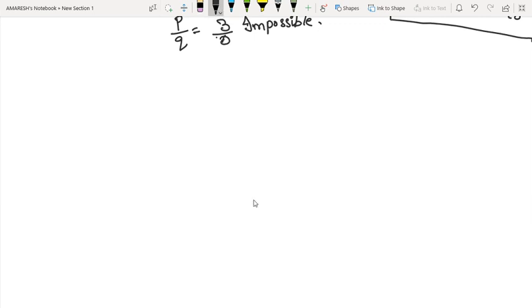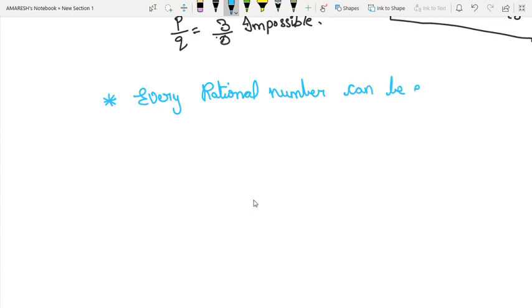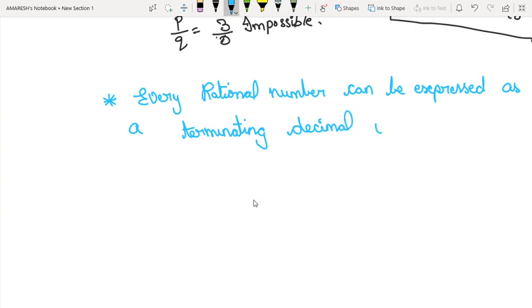Another important bit: every rational number can be expressed as a terminating decimal or non-terminating decimal.